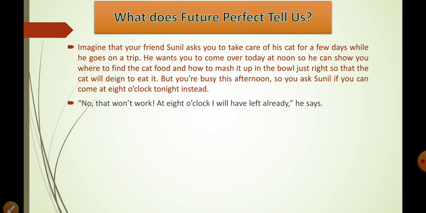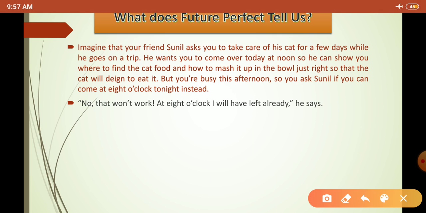So he's saying that he will have left before 8 o'clock. Here we need to understand, he has said at 8 o'clock I will have left already. So what does that mean? He will wait until 8 o'clock, but before 8 o'clock he will have left, right?